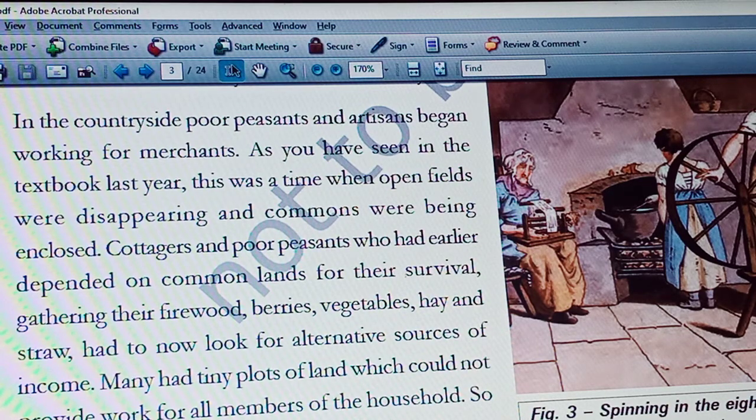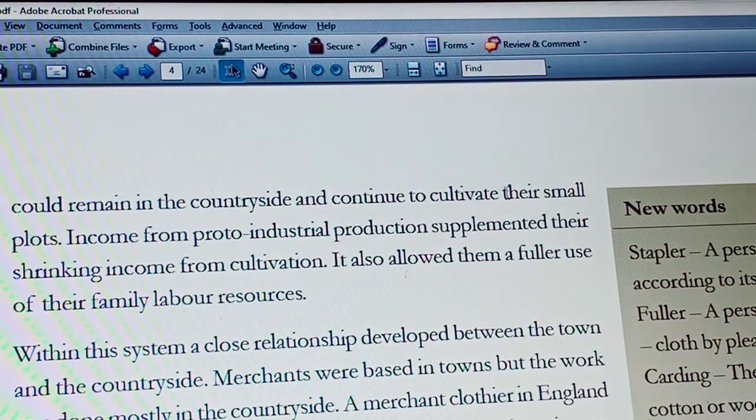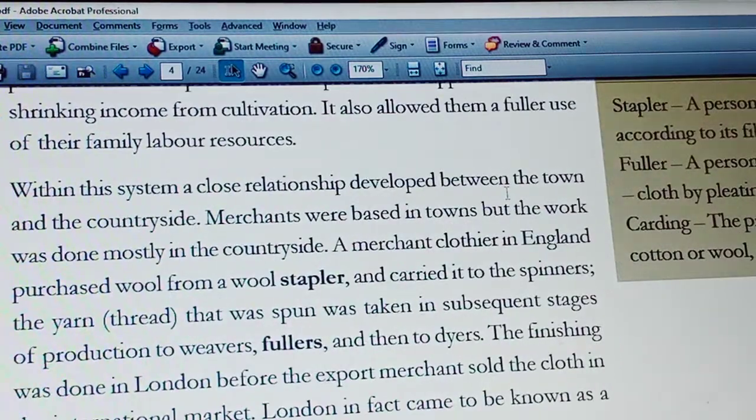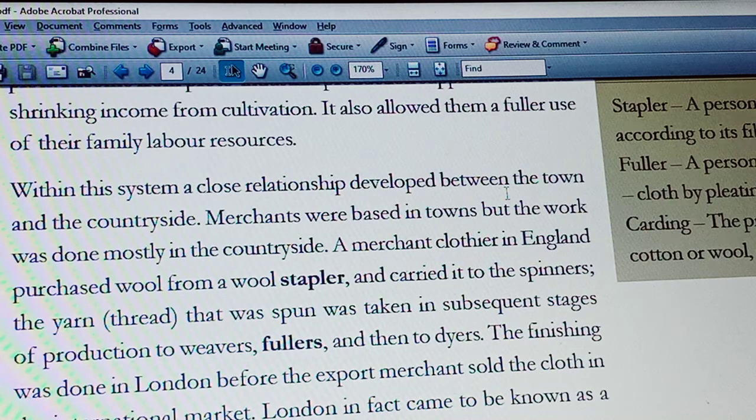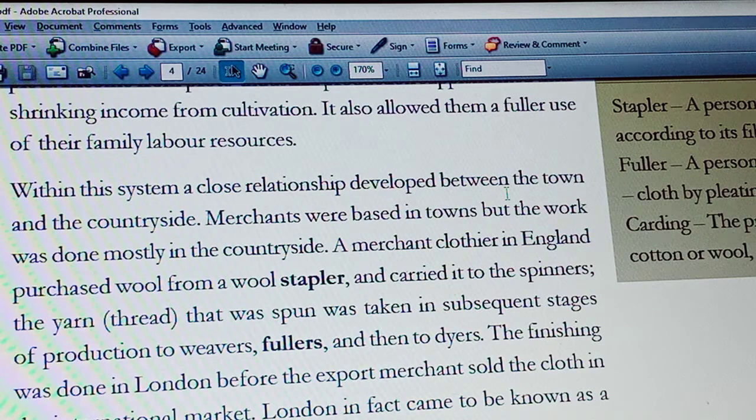But these goods were produced with the help of only machines and tools, not in factory production. We learnt one example also, how a clothier in England produced the goods: stapler, spinners, fullers, dyers. Each stage of the work was done in a small workshop of 20 to 25 members, mostly family members.